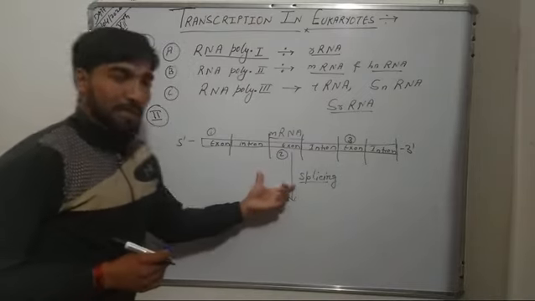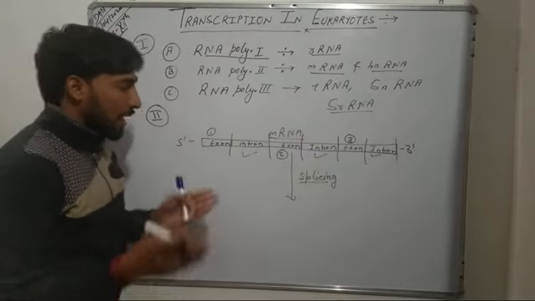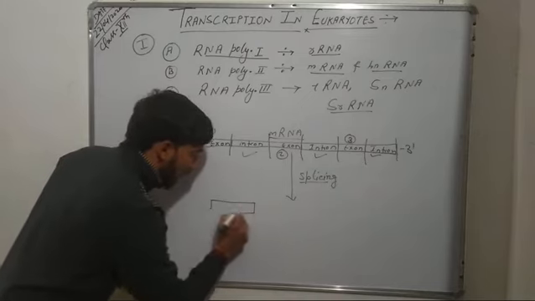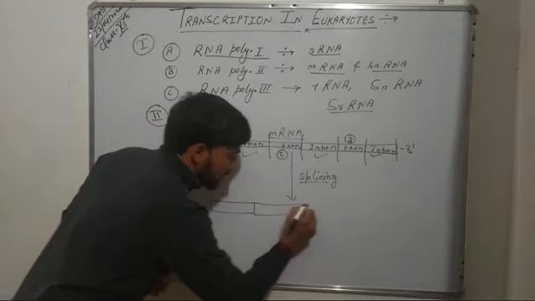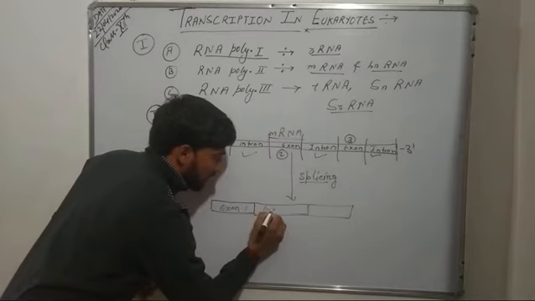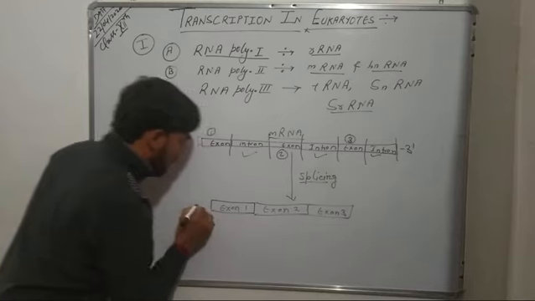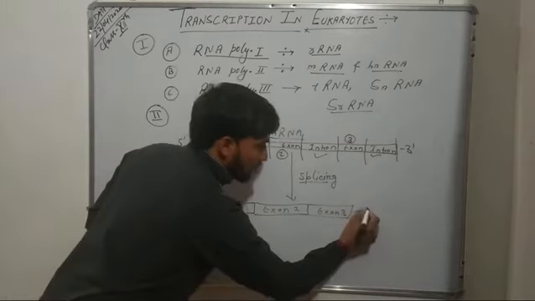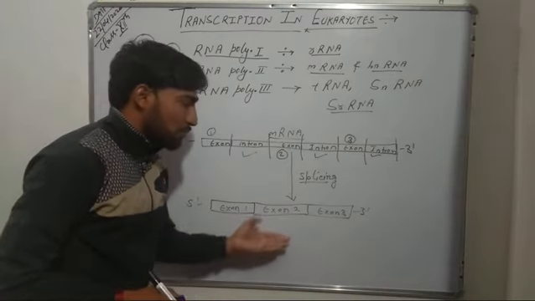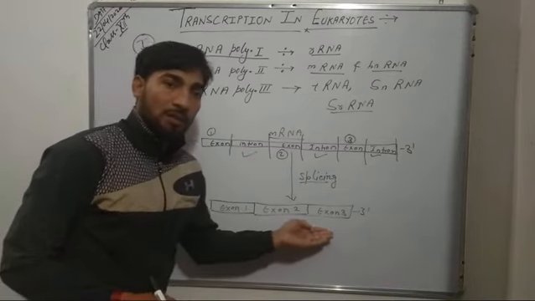So the splicing process removes the introns from this RNA and joins the exons in sequence order: exon first, exon second, and exon third. In the same sequence these exons are joined, and now we can say the splicing process has occurred, the introns have been removed and the exons are joined in the same sequence.